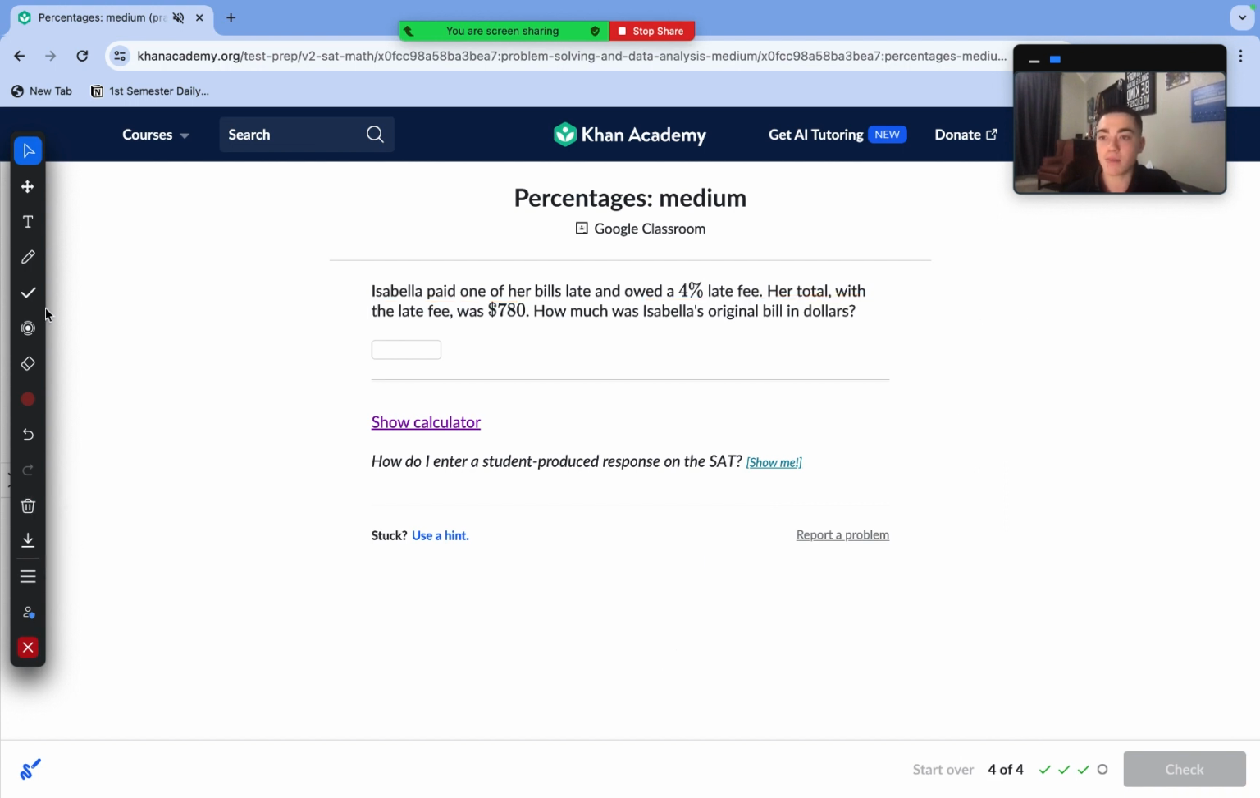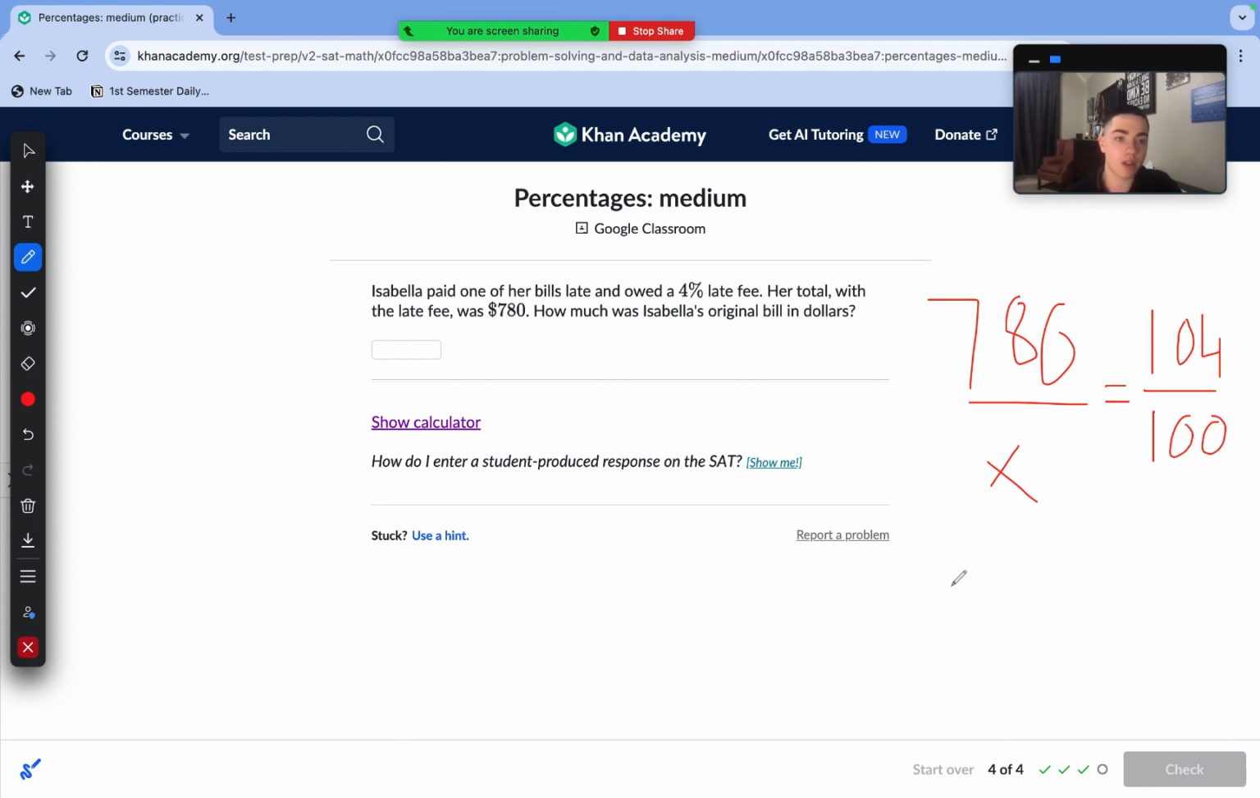Last question here. Isabella paid one of her bills late and owed a 4% late fee. Her total with the late fee was $780. How much was Isabella's original bill in dollars? We can set up our part-whole proportion here, because 780 is our part. That's going to be our numerator. X is going to be in our denominator, because that is what we are going to get to. Remember, we got to 780 after a 4% increase. So on the other side, it looks like 104 over 100.